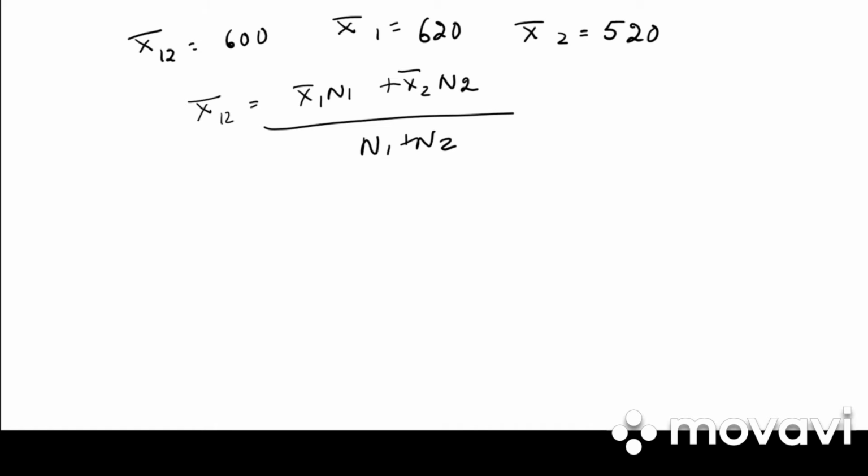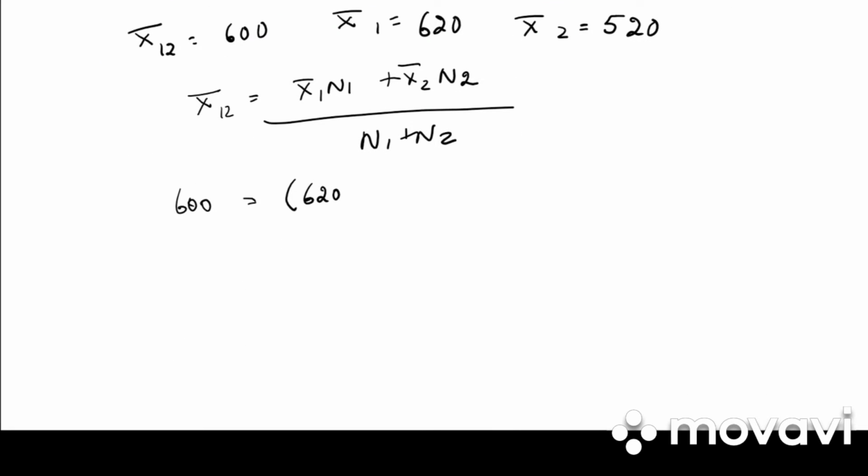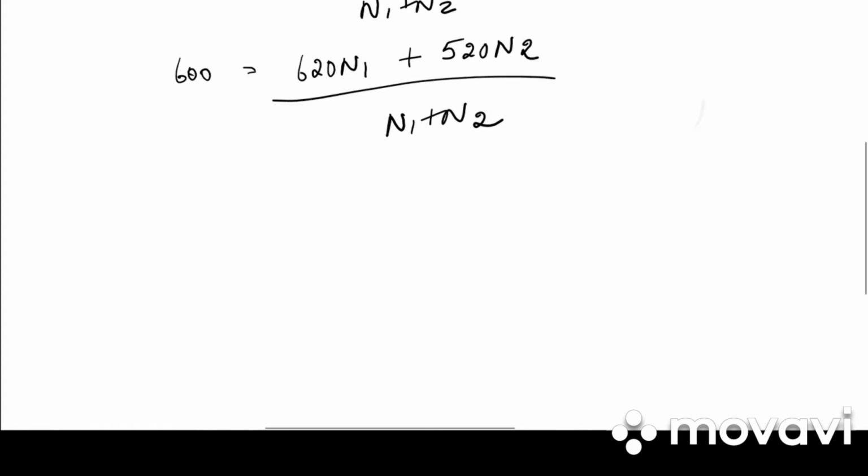Have they given us n1 and n2? No. Do we know x bar 1, 2? Yes. How much is it? 600. X bar 1 is 620 n1. X bar 2 is 520 n2 divided by n1 plus n2.